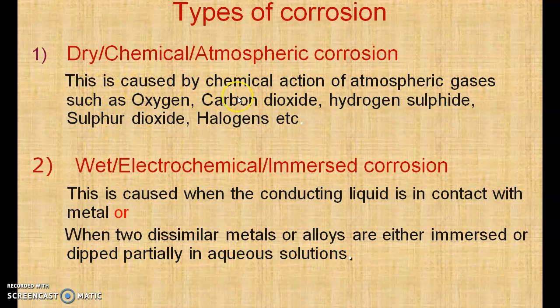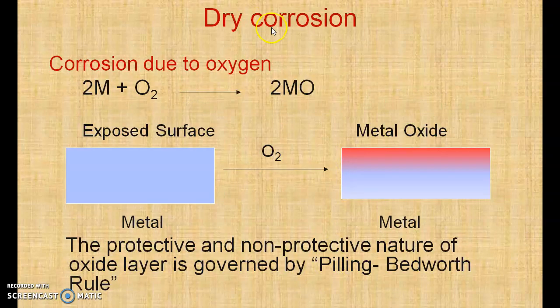Now, dry corrosion is caused by the chemical action of atmospheric gases such as oxygen, carbon dioxide, hydrogen sulfide, sulfur dioxide, halogens, etc. And wet corrosion is caused when a conducting liquid is in contact with the metal, or when two dissimilar metals or alloys are either immersed or dipped partially in aqueous solution. How this happens when the metals are dipped partially, how it causes corrosion, we'll see in detail in a later part. Now let us see dry corrosion.